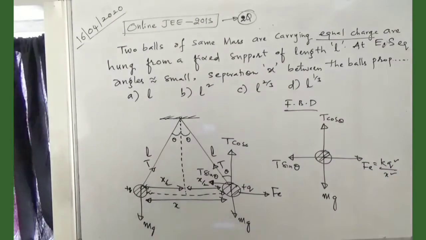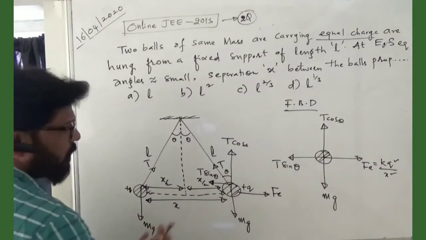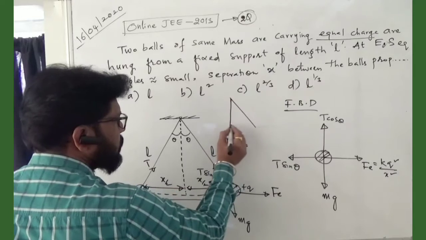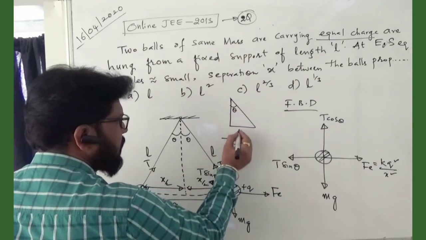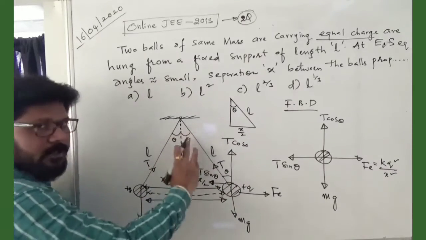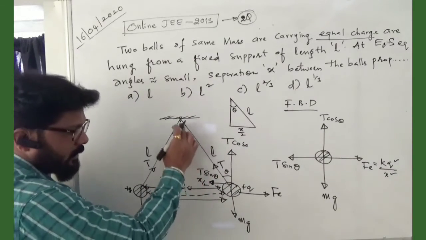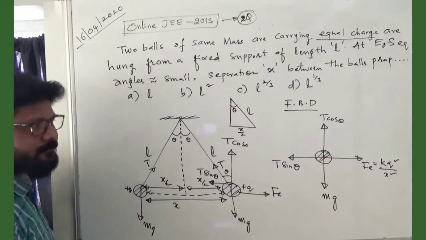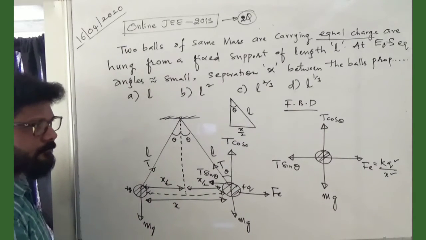Erase the diagram. Now from this one more important point I would like to say. This triangle I'll take it outside. This is nothing but a theta. Here it is x by 2. This is nothing but L. See this triangle I took outside. Right? This is theta. This length is x by 2. This length is L. Fine? Okay? Now.